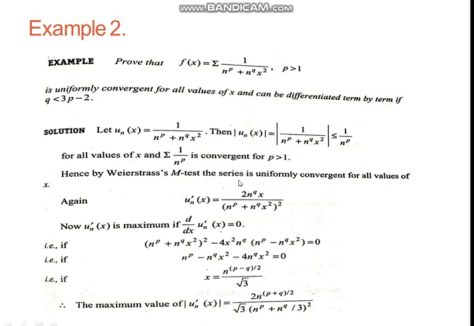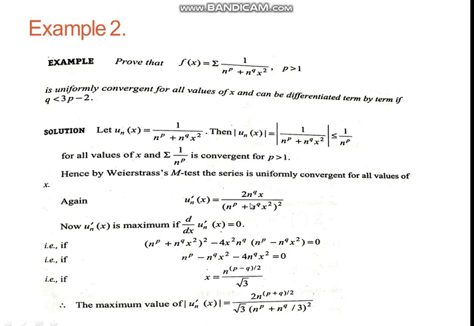Hence by Weierstrass test the series u_n(x) is uniformly convergent for all values of x. Again u_n'(x) is equal to, now differentiating this function with respect to x, we get 2n^q x upon (n to the power p plus n to the power q into x square) whole power 2. Now for maximum value of this function we will again differentiate it with respect to x and then equate it to 0.